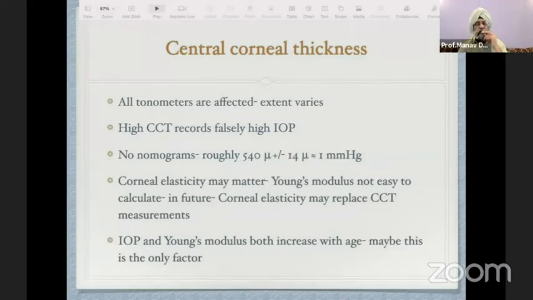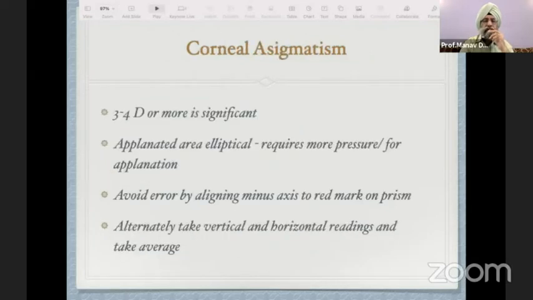It is well known that as age advances, not only does the intraocular pressure rise, but also the Young's modulus, which is a measurement of corneal elasticity, increases. So maybe this increase which we are attributing to age may simply be a matter of biomechanical properties rather than an increase with age. Corneal astigmatism becomes significant when it is more than 3 to 4 diopters, because the applanated area is elliptical if there is astigmatism, and it requires more pressure for applanation, thereby resulting in error.